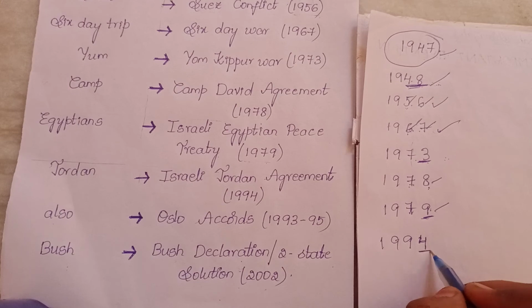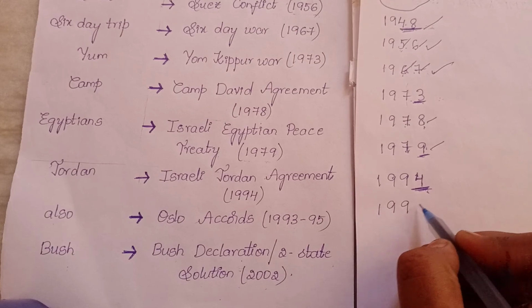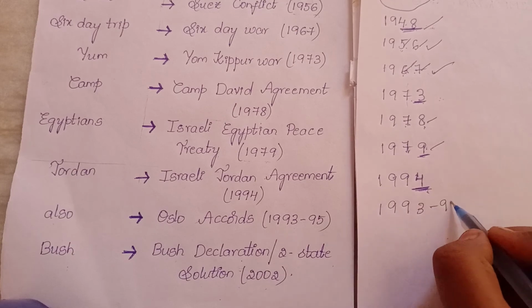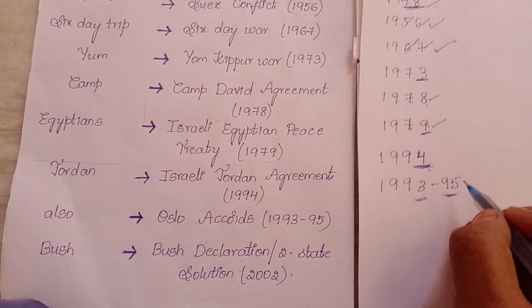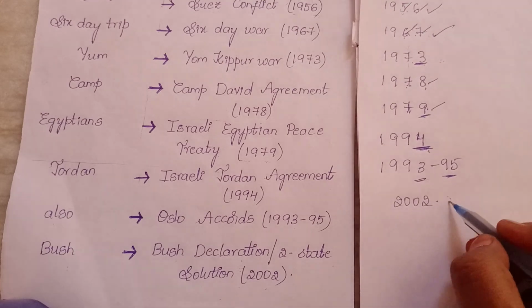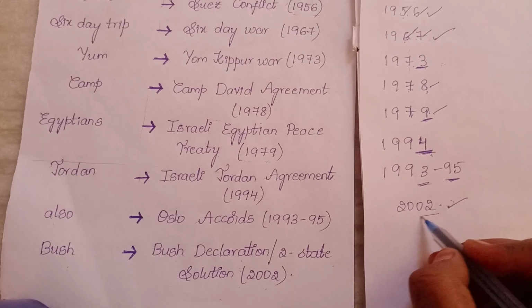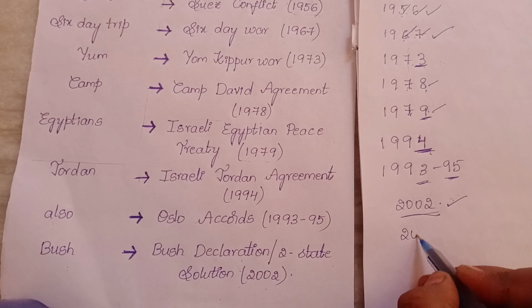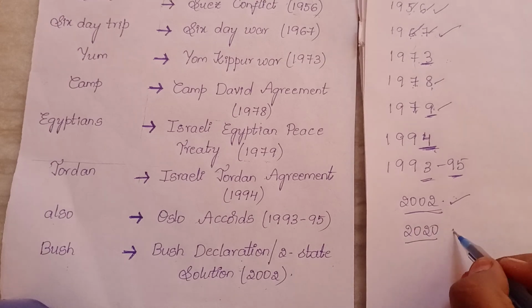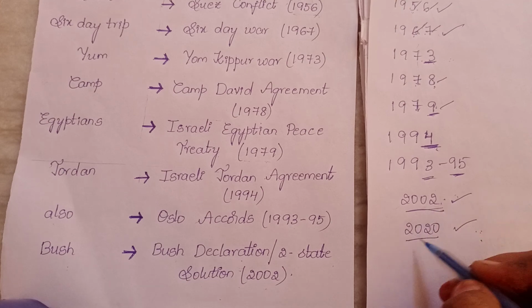Sorry, 1994. So this is the year. After that, in and around that year, 1993 to 95. See, in 2002, we have got that Bush Declaration. See, 2002. 2020 represents the Abraham Accords. Abraham Accords.